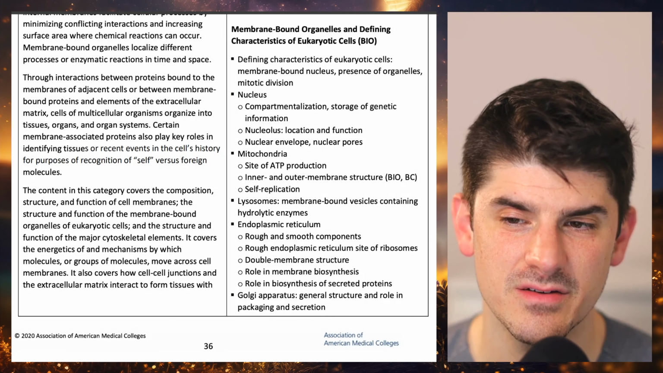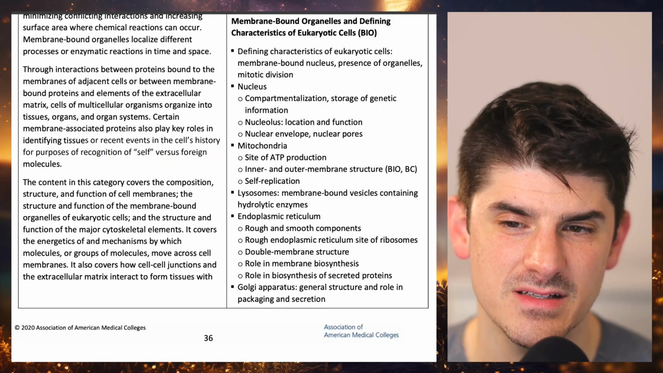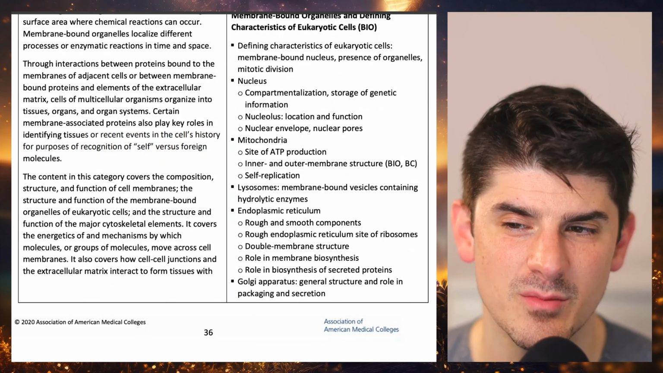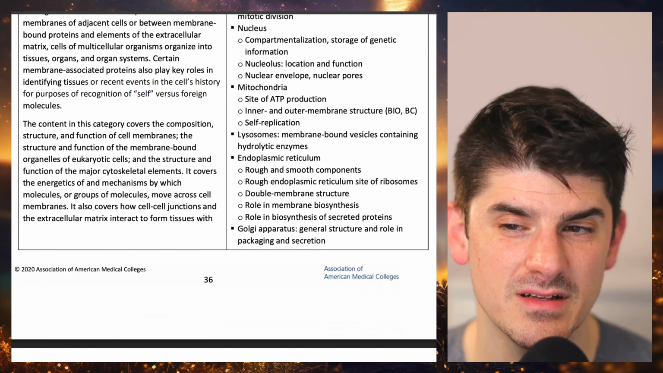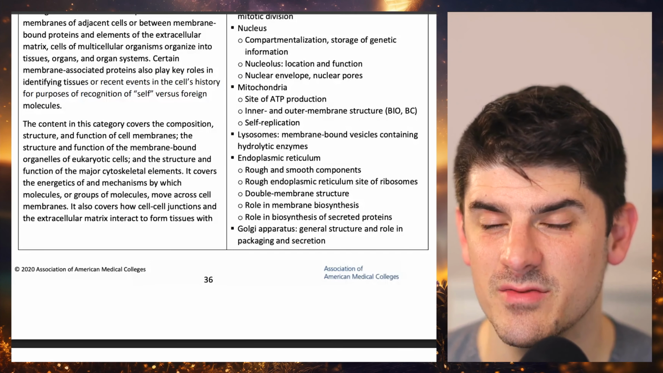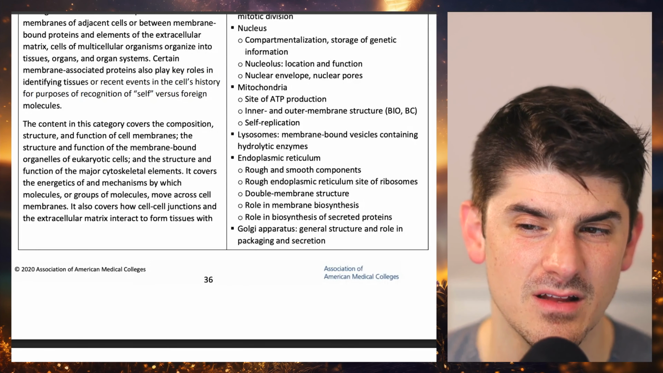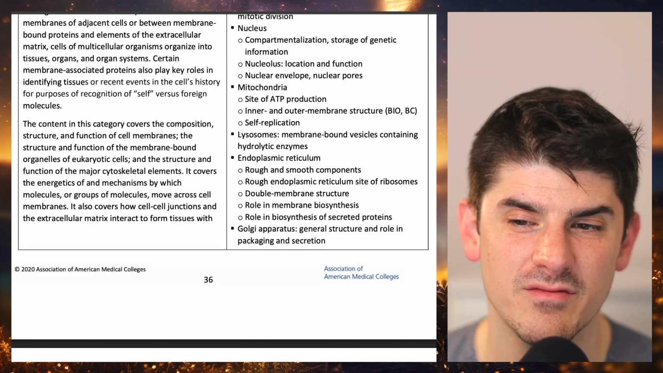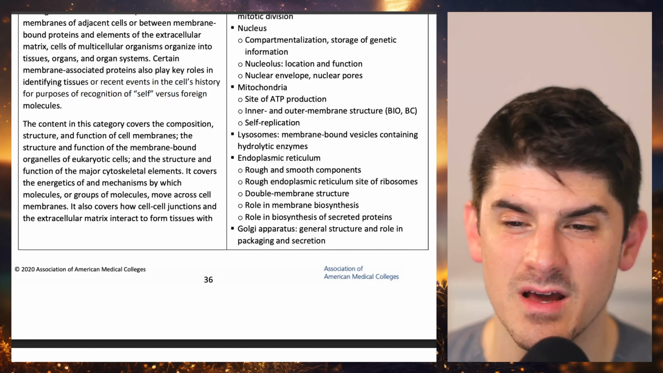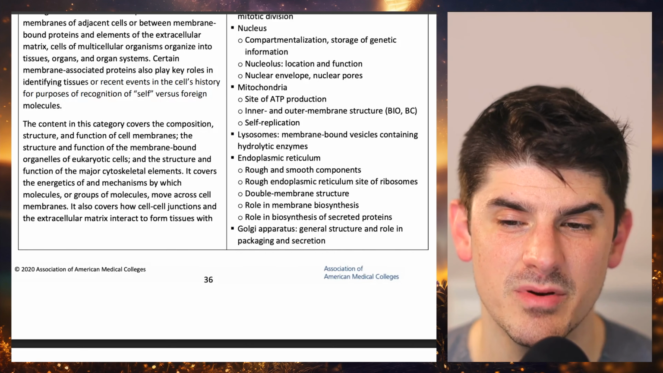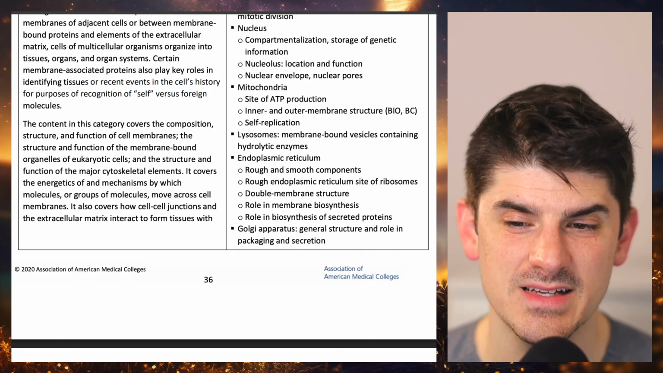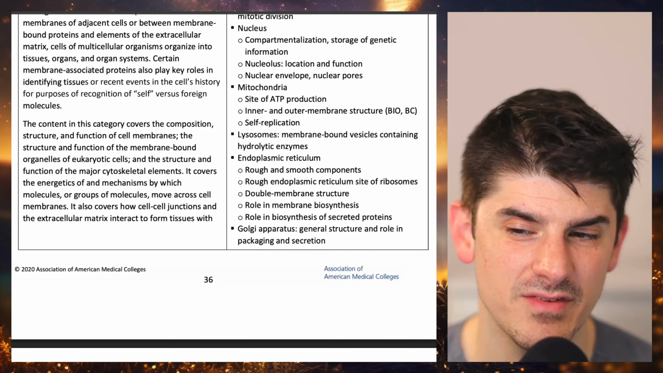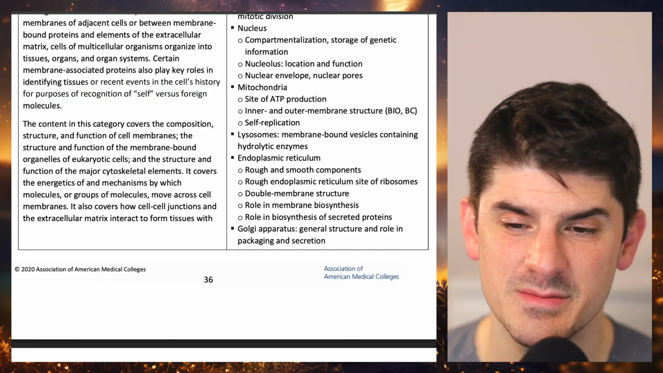Defining characteristics of eukaryotic cells include membrane-bound nucleus, presence of organelles, mitotic division. Nucleus, compartmentalization, storage of genetic information. Nucleolus, location and function. Nuclear envelope, nuclear pores. Mitochondria, site of ATP production. Inner and outer membrane structure. Self-replication. Lysosomes, membrane-bound vesicles containing hydrolytic enzymes.